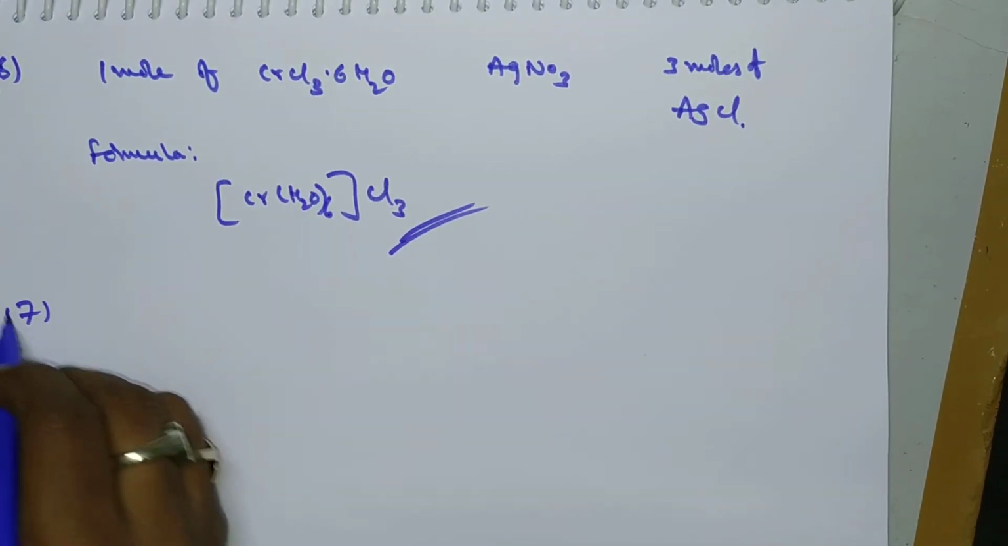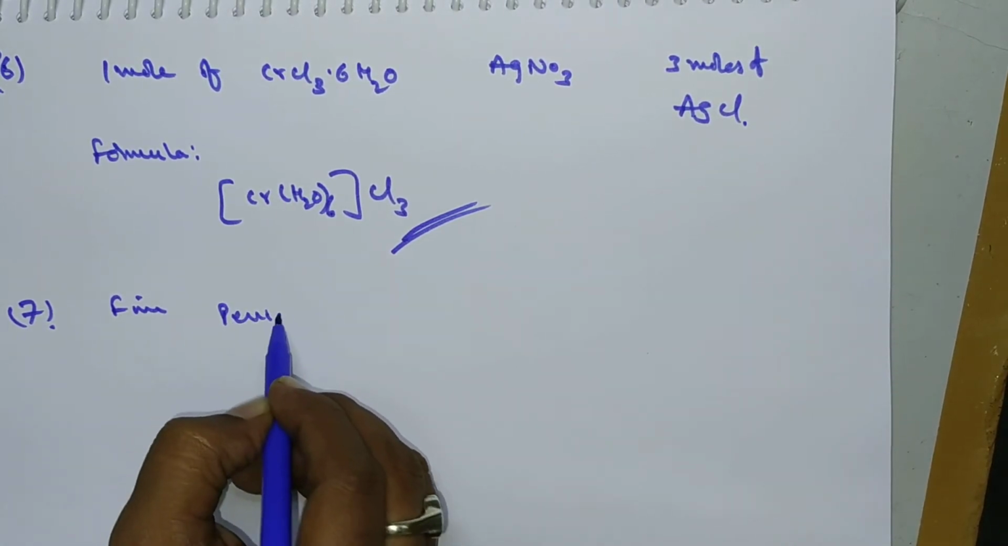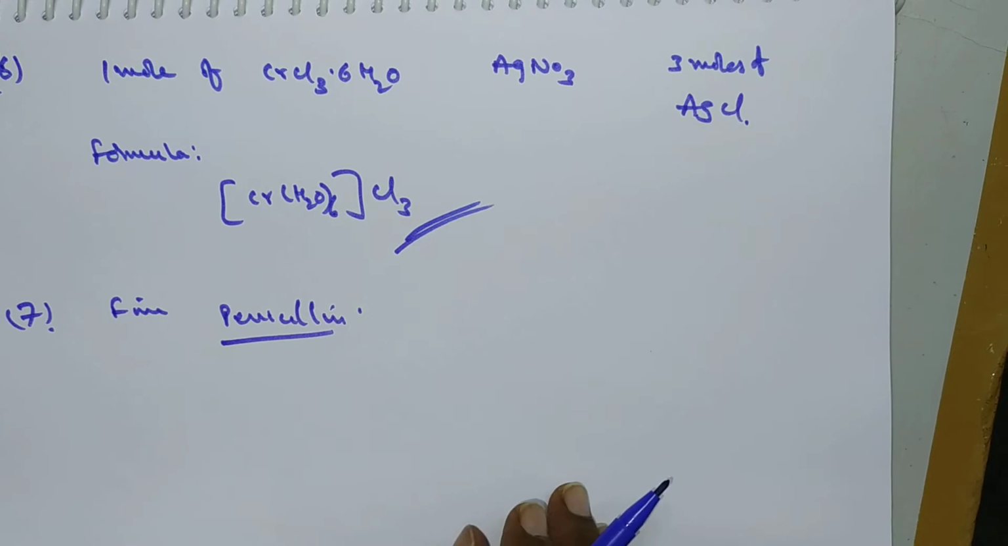This is the correct option. Next one: find the number of chiral centers in penicillin. He asked to calculate the number of chiral centers in penicillin.